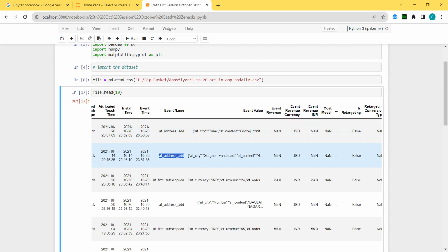Same thing, Rudra is there. He's from Gurgaon. He has added his address. But Ramya is there. Ramya from, let's say, Bangalore, has purchased a first subscription of 24 rupees, INR is written here. Whatever it might be, let's say it's the purchase of a packet of bread. So Ramya has paid the money. Now tell me, everyone, what will we replace?